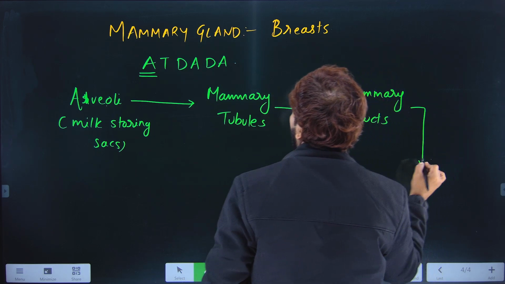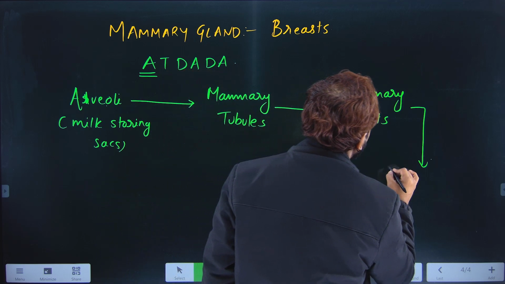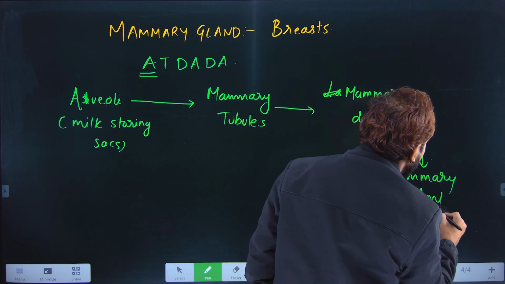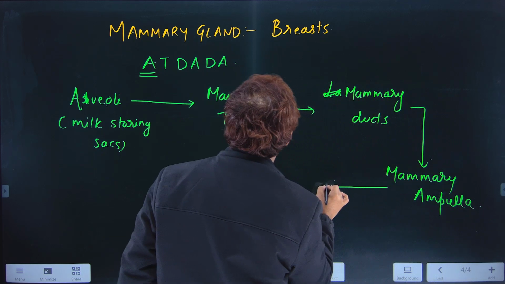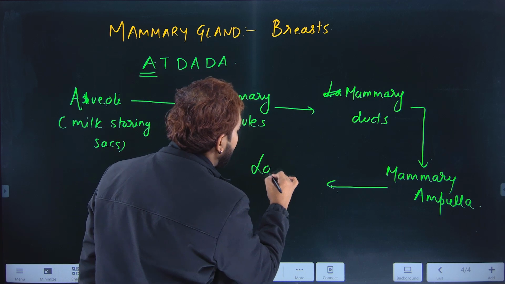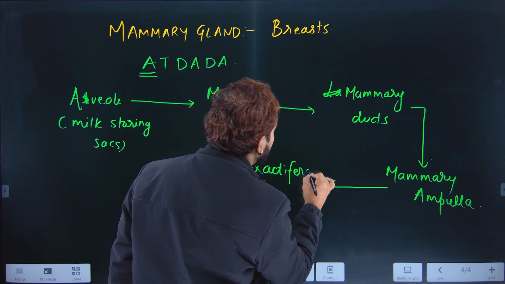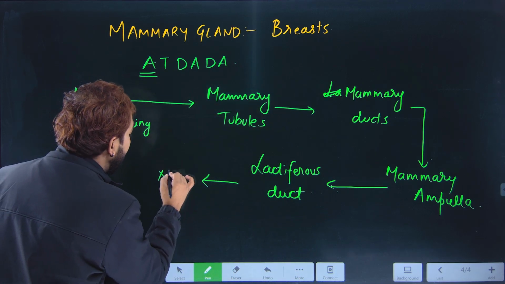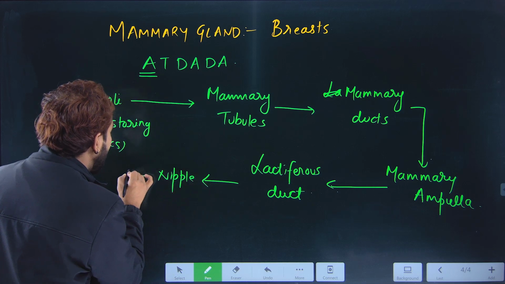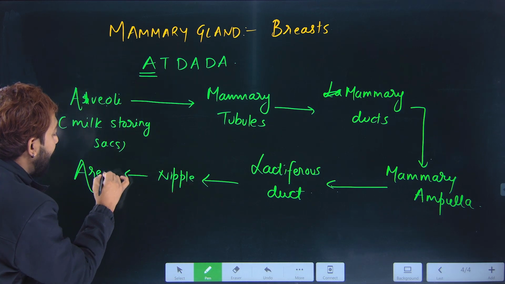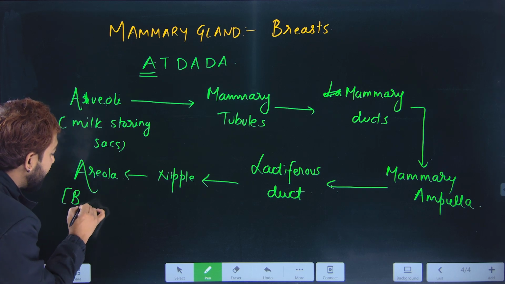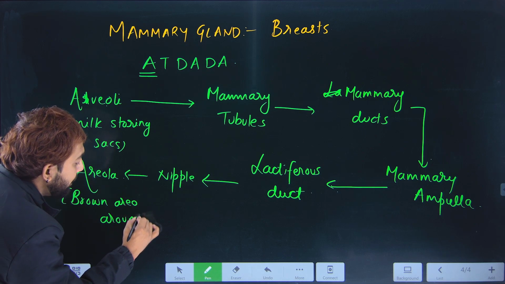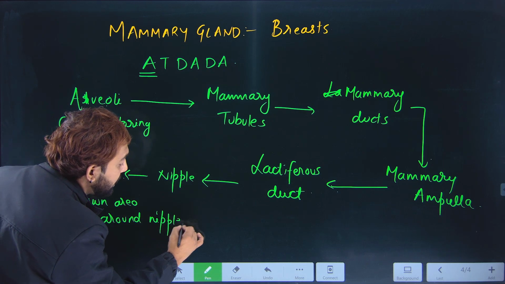mammary ducts के बाद में आया the next one with A, that is mammary ampulla. then the next one with D, that is lactiferous duct. और lactiferous duct के बाद में it is the nipple and the areola. Areola is the brown area around the nipple. This is all about the mammary glands.